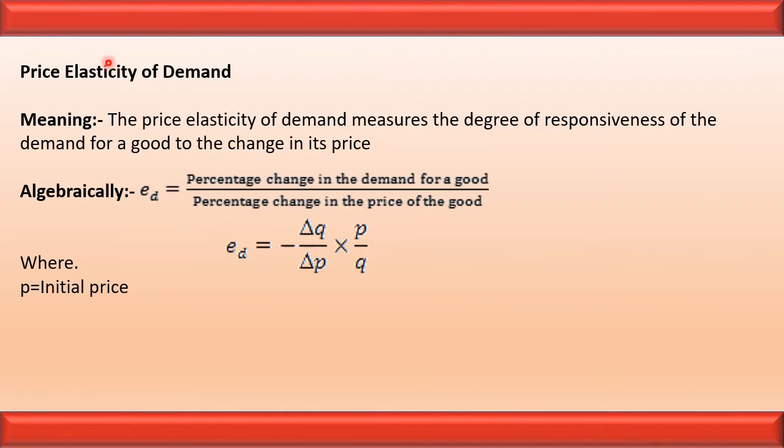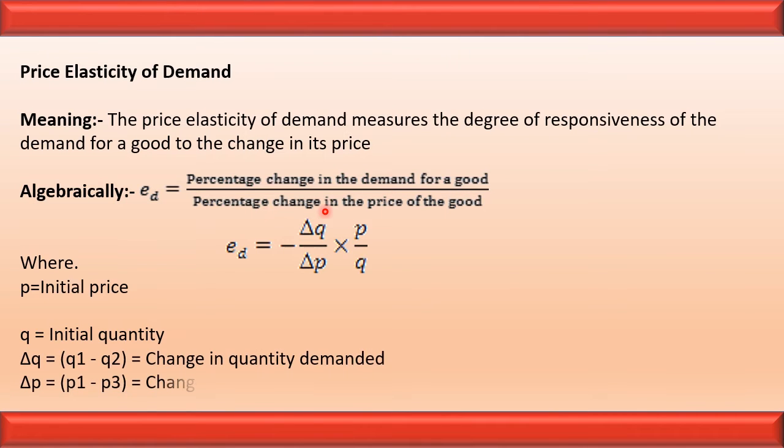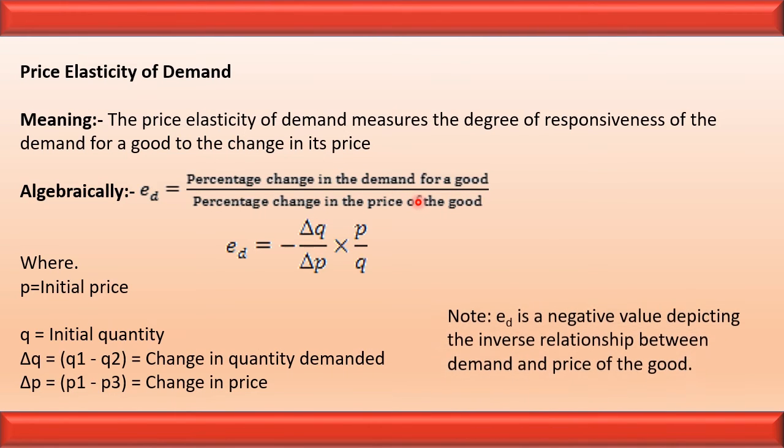The formula of the elasticity of demand is percentage change in demand with respect to percentage change in price. It can also be represented as ED equal to delta Q upon delta P multiplied by P upon Q. P means initial price, Q means initial quantity, delta Q means change in demand and delta P means change in price.